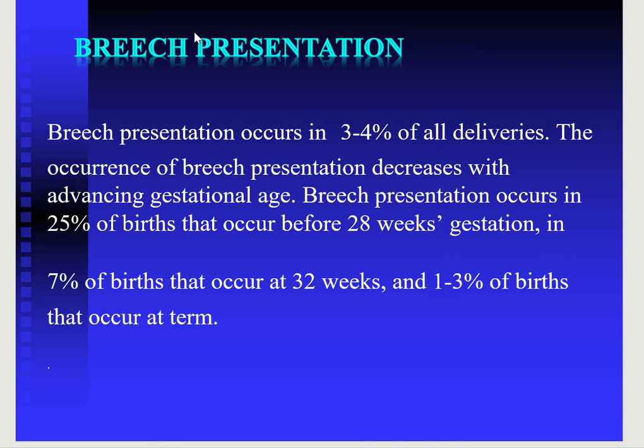If there is prematurity, then there is more risk of having a breech presentation. Breech presentation is present in 25% of the births that occur before 28 weeks gestation, and in 7% of the births that occur at 32 weeks, and at term the incidence reduces to 1 to 3%. There is a normal change in the position with advancing gestational age.